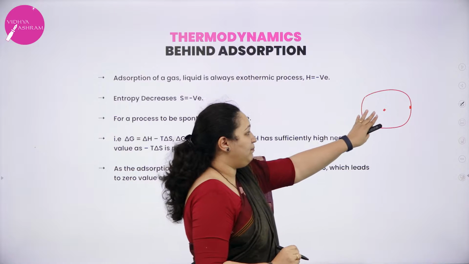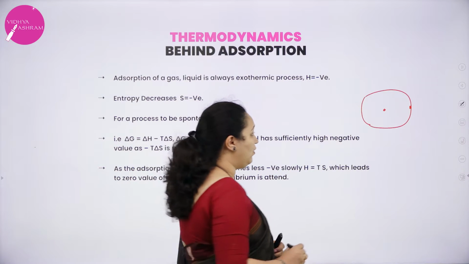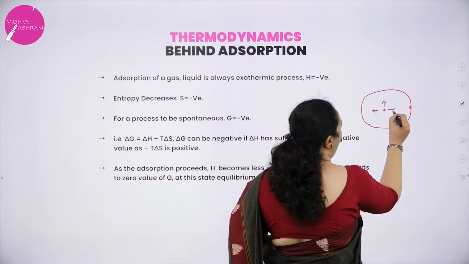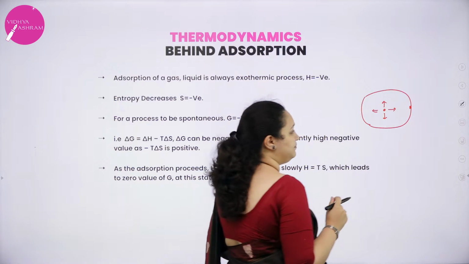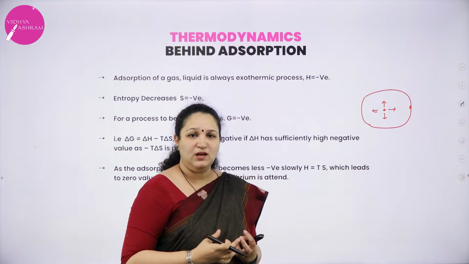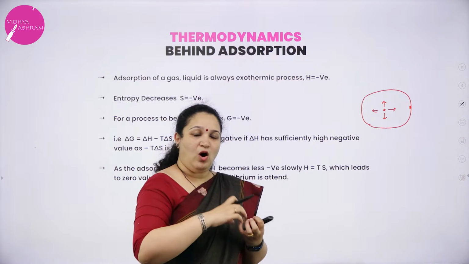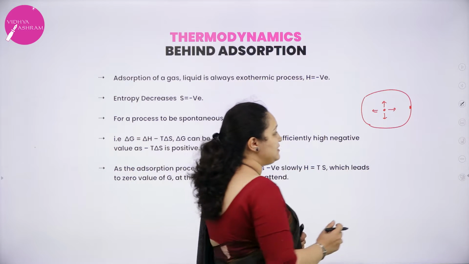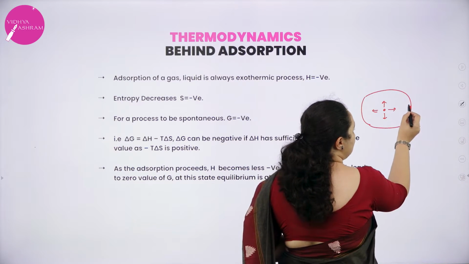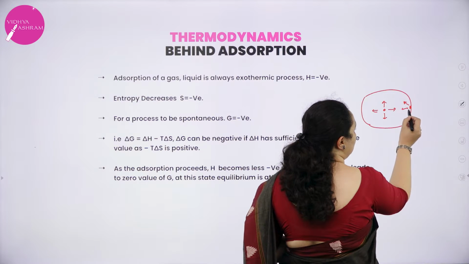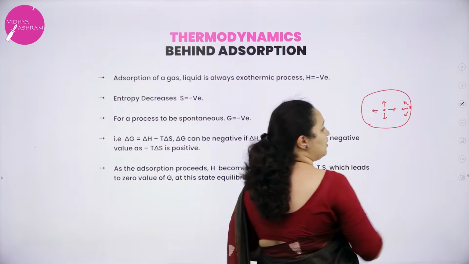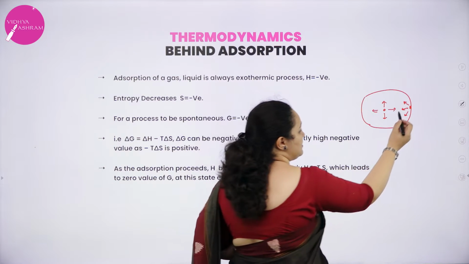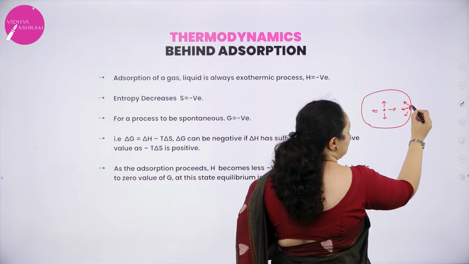Now, this particular particle has been attracted on all the sides equally. It is experiencing a force of attraction on all the sides which is equal to one another, whereas the particle at the surface has a force of attraction only towards one side.